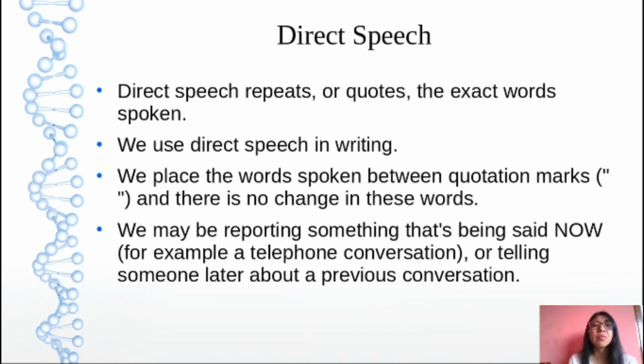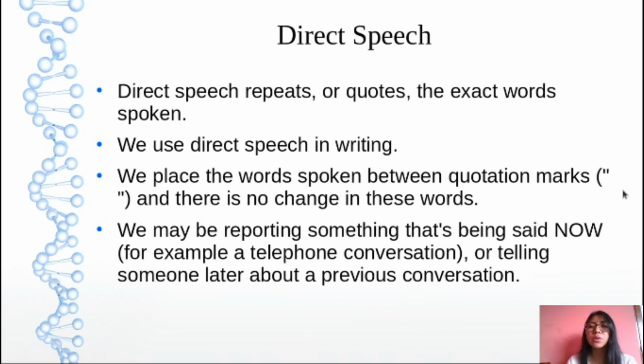Remember, you are going to use direct and indirect speech in order to tell someone what another person says. Pay attention to that part. Direct speech repeats or quotes the exact words spoken. We use direct speech in writing, not in speaking, only in writing. We place the words spoken between quotation marks and there is no change in these words.